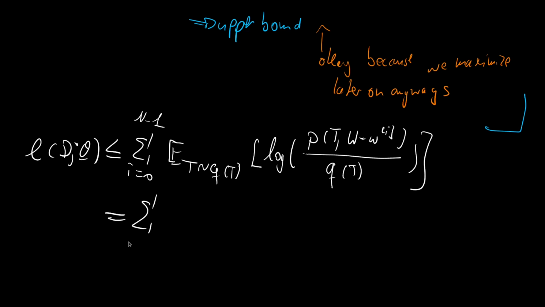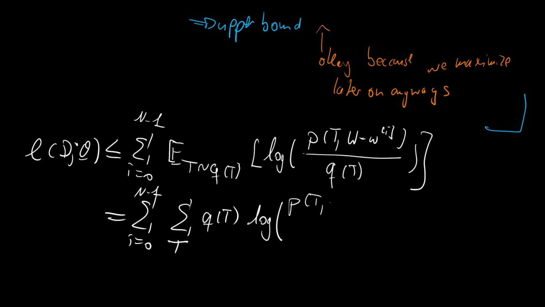So we have the summation over i is 0 to capital N minus 1, then the summation over all t, and then of course we have to get back our distribution q of t and have the logarithm of what we had inside of the expectation operator, p of t and w is wi, over q of t, and then closing brackets for the logarithm. And keep in mind that this inequality still holds.